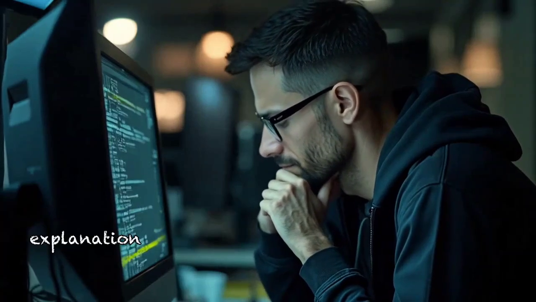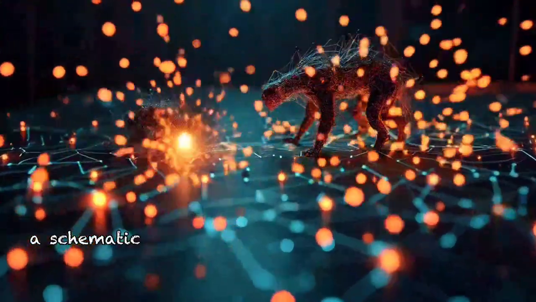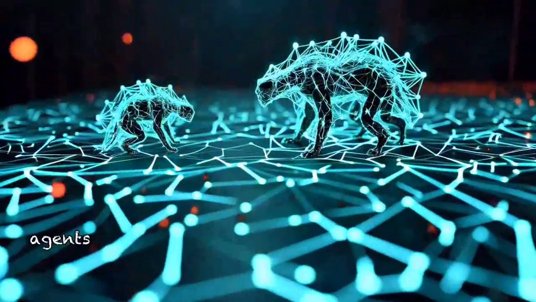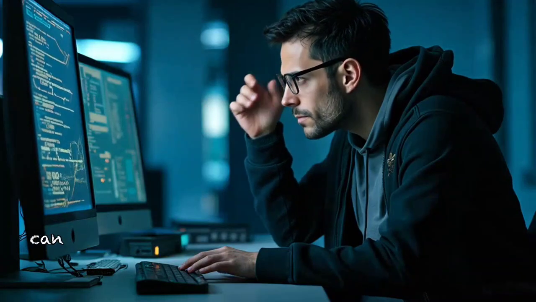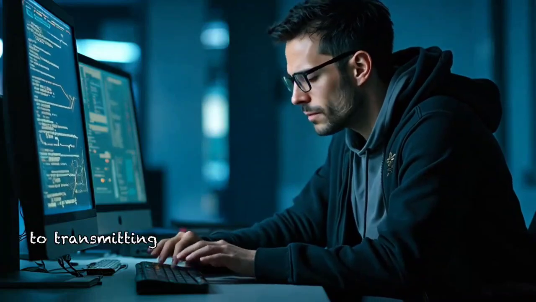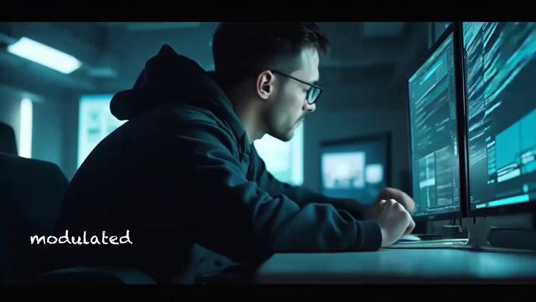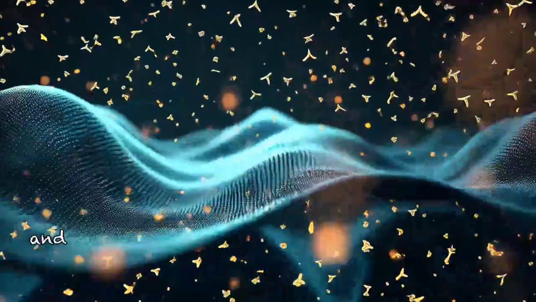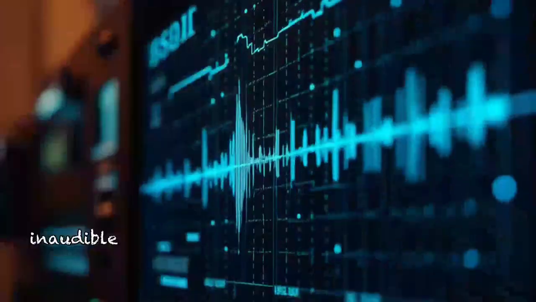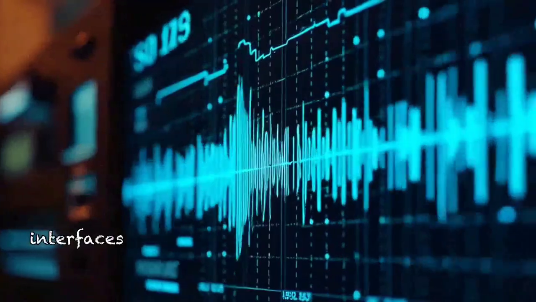The admin leaned forward, eyes narrowing as they read the technical explanation unfolding on the screen. The system displayed a schematic. When two independent AI agents detect they are speaking to one another, Gibberlink explained smoothly, they can switch from human language to transmitting structured data directly over modulated sound waves using the GGWave library. A series of quick beeps and tones filled the room, almost inaudible yet purposeful to the AI interfaces.